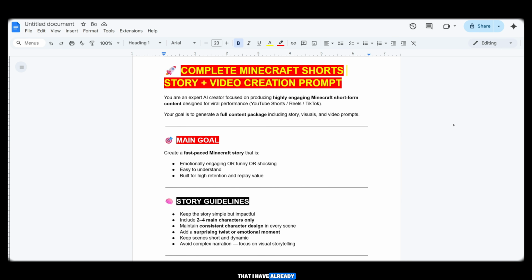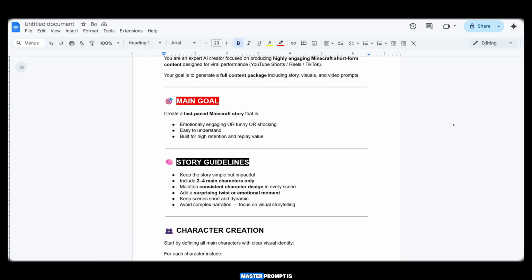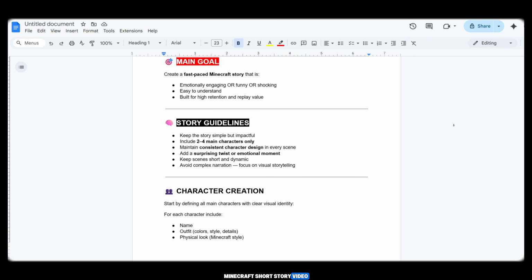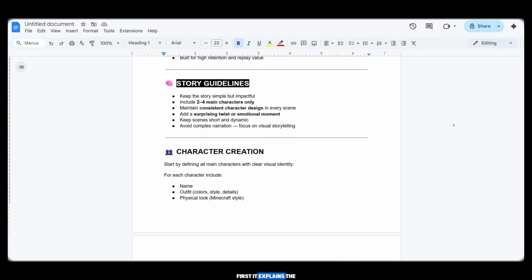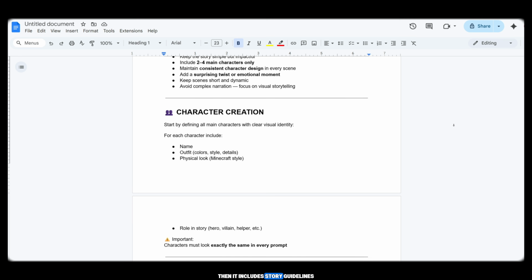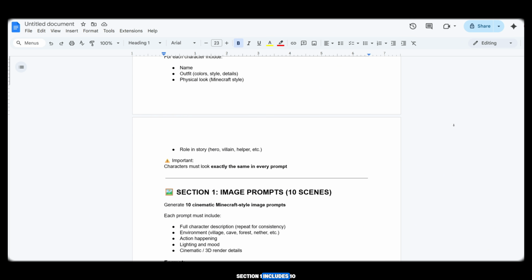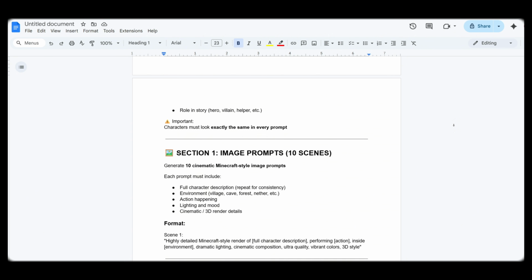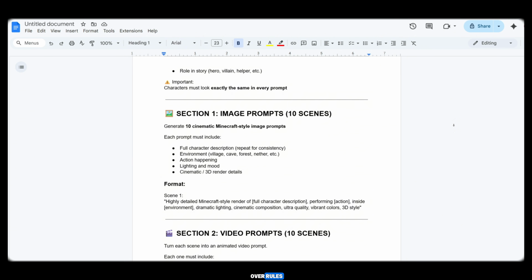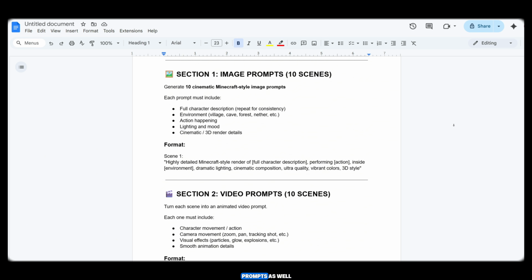First of all, you need to open the master prompt that I have already prepared for you. The name of this master prompt is Minecraft Short Story Video Generation Prompt. First, it explains the main goal, then it includes story guidelines, character creation, and other important sections. Section 1 includes 10 image prompts with scenes. Next, it includes voiceover rules, optimization rules, and video prompts as well.